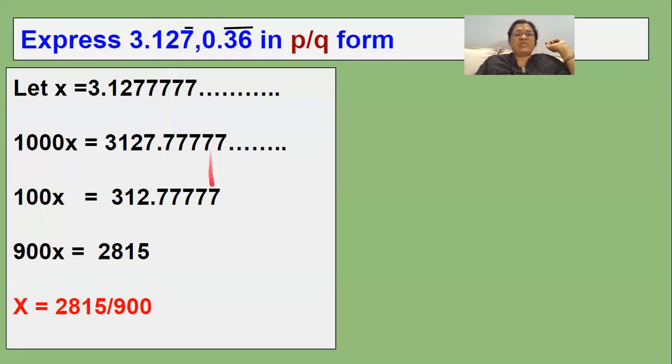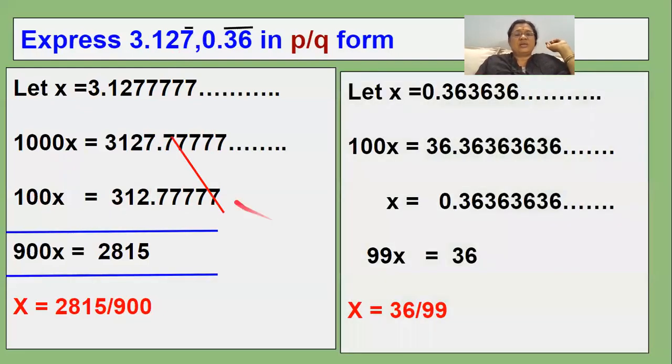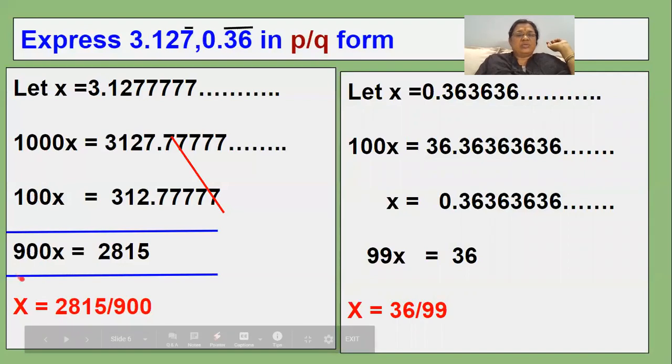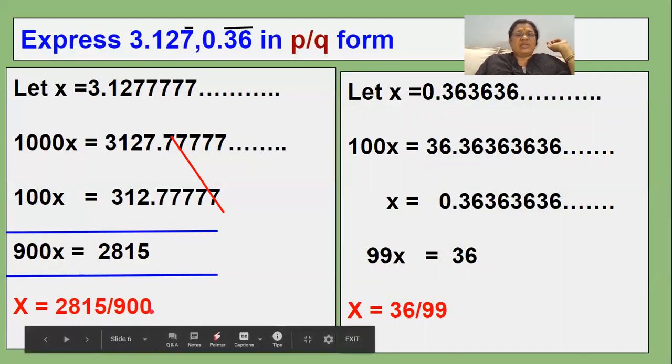When you subtract these two, the repeating parts will get cancelled. 1000 minus 100, you will get 900. When you bring this 900 to the other side, this can be written in fractional form. This is a P by Q form.